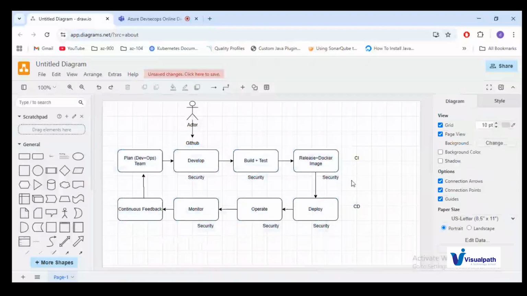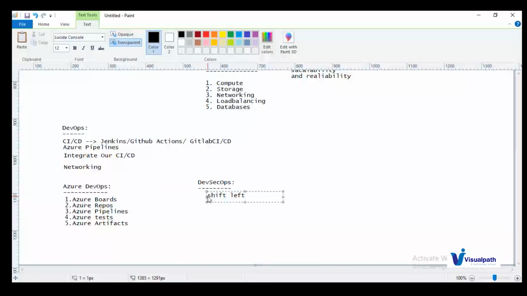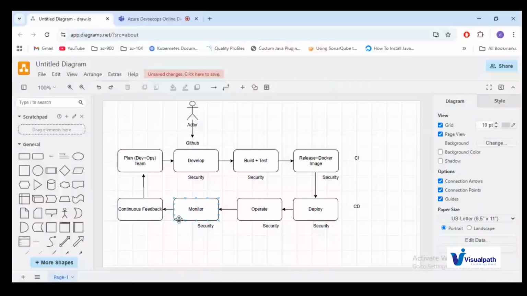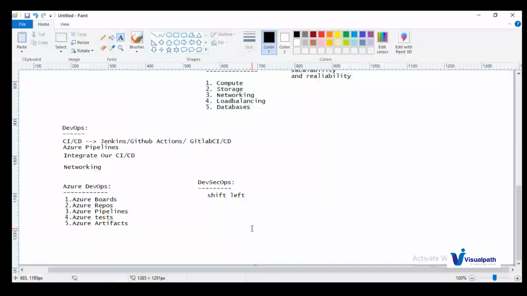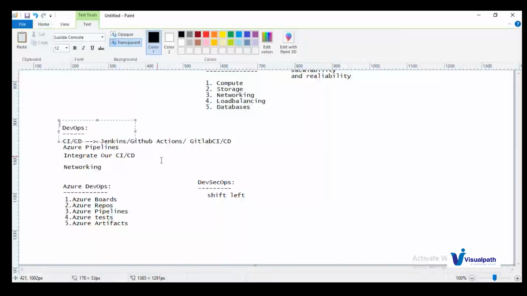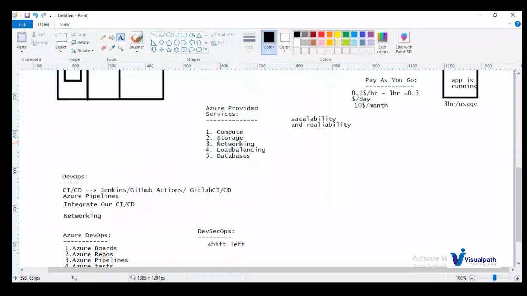So we are integrating security in the DevOps practices in each and every stage. We call it DevSecOps, and we can also call this shift left security. Instead of performing security testing at the end, we are going backwards to the left side, to each and every stage. That is what shift left security means. So one more name for DevSecOps is shift left practices. When we combine all three together, DevOps practices, DevSecOps practices, and resource creation, we can call it Azure DevSecOps.